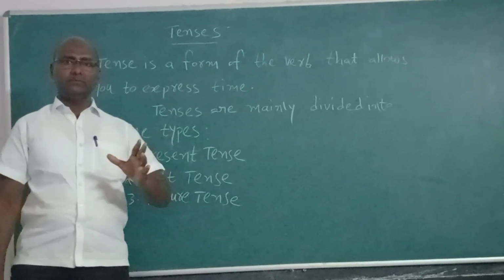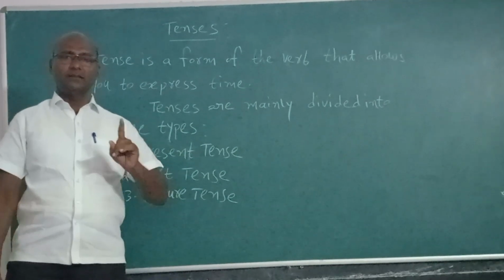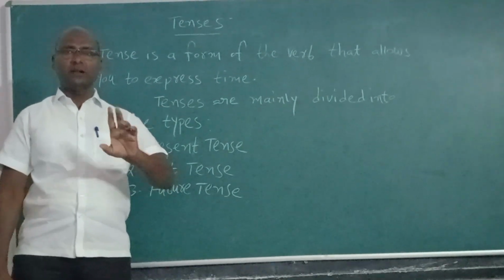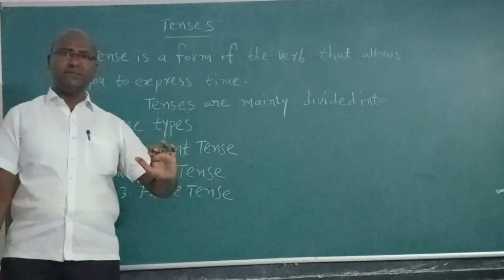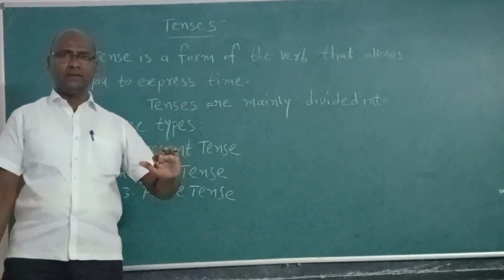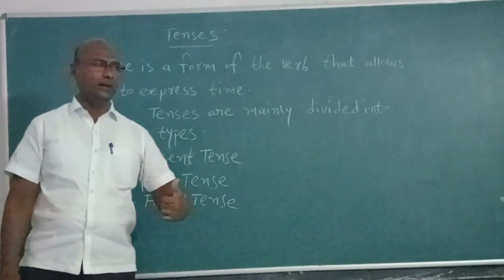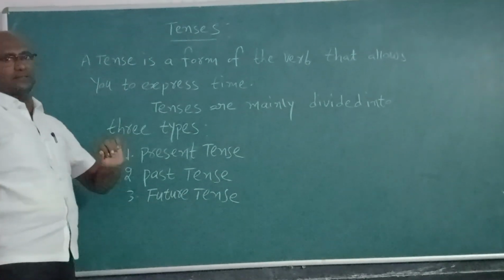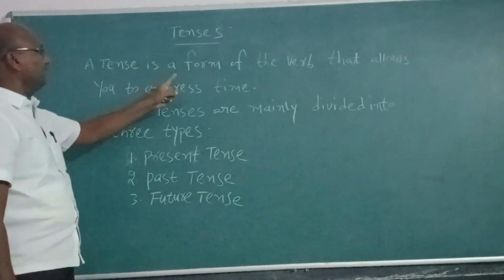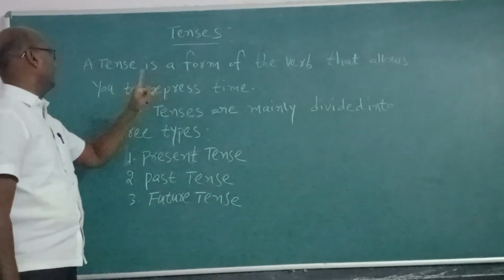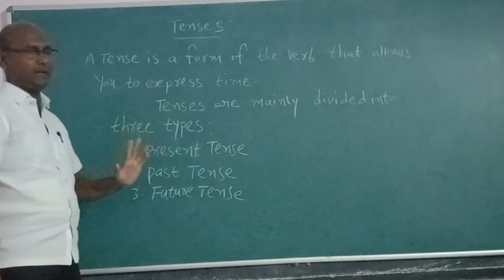Today I am going to explain about tenses. Tenses are very vital to learn. It is very important for the remaining items to learn. Now I shall take the tenses. A tense is a form of the verb that allows you to express time.